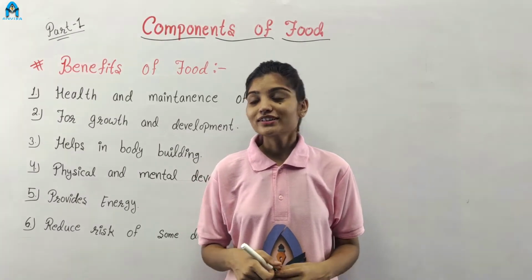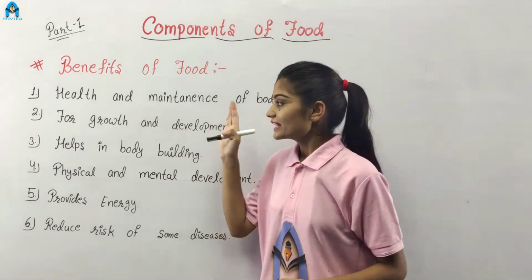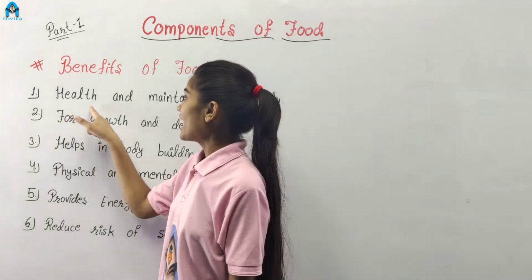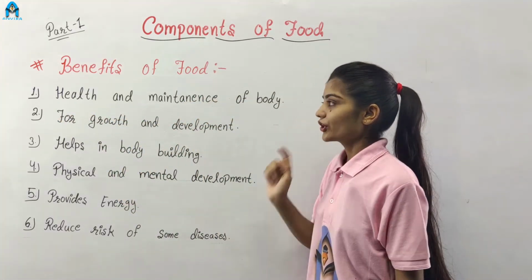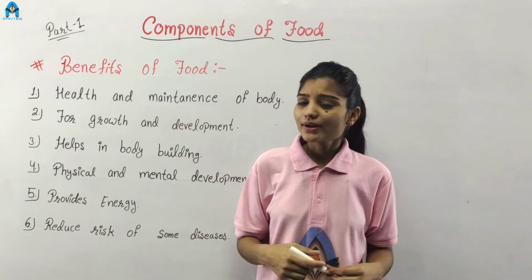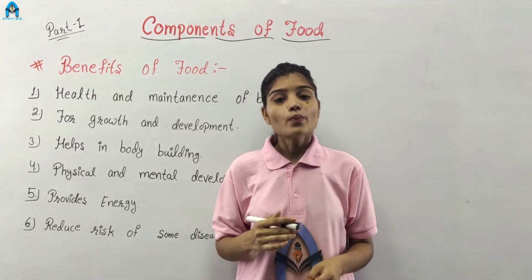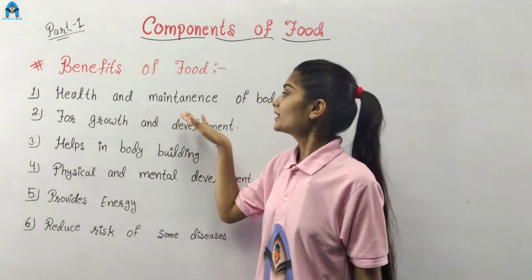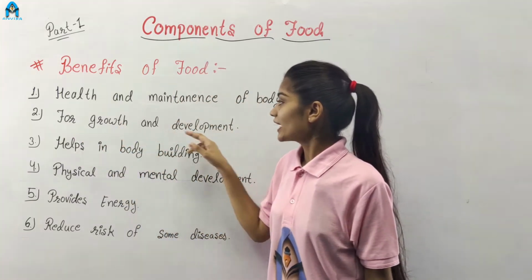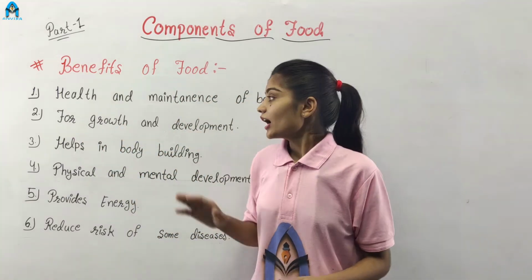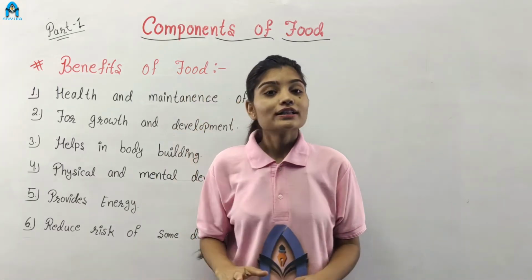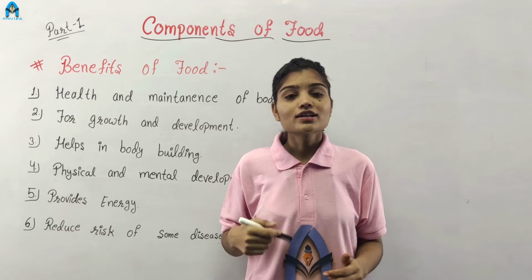Now we recall the functions of food. These are the major functions of food. The first one is health and maintenance of body. As we already know, there are many nutrients present in our food, which are very important for our health and maintenance of body. Second one is growth and development. Our body's growth and development totally depends on our food, that what kind of food we consume.